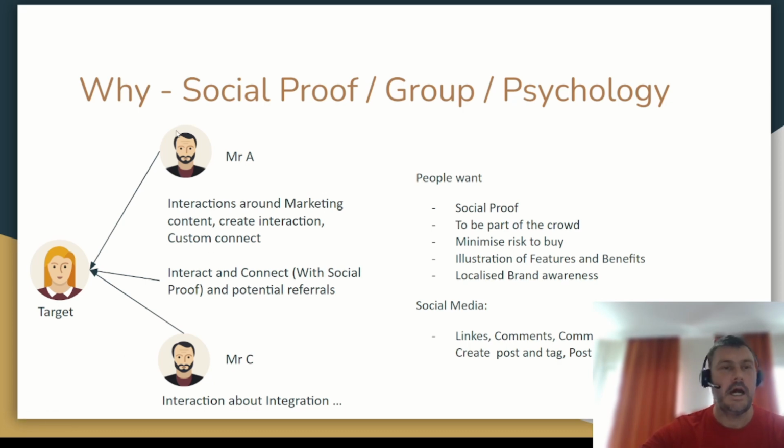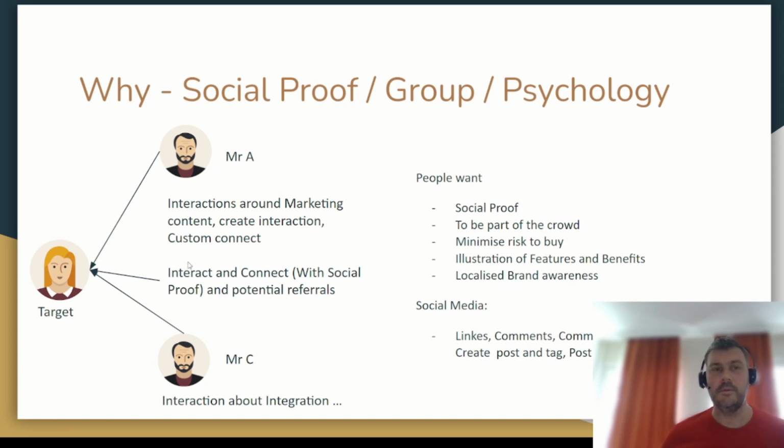So let's say we have Mr. A and Mr. C from our example before. What we want to do is create the interactions around the target, as I mentioned. So Mr. A, we may first interact with his content. We may post comments or content that's within his circle. And then we may try to